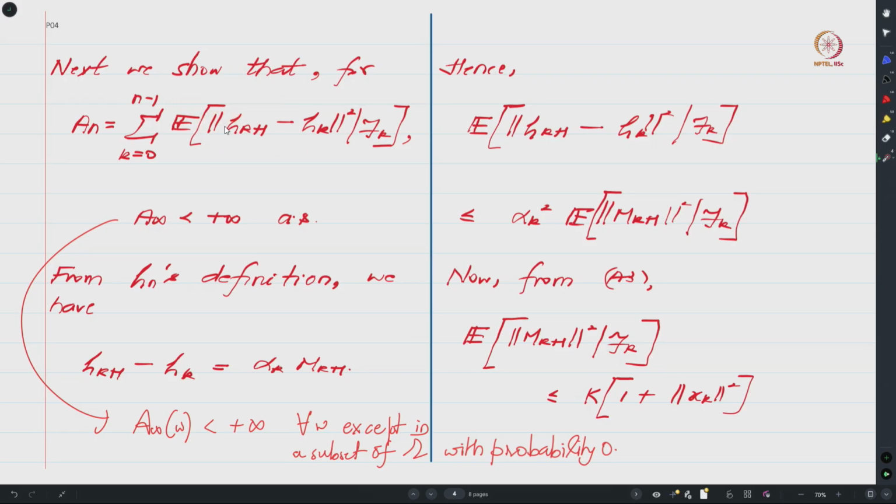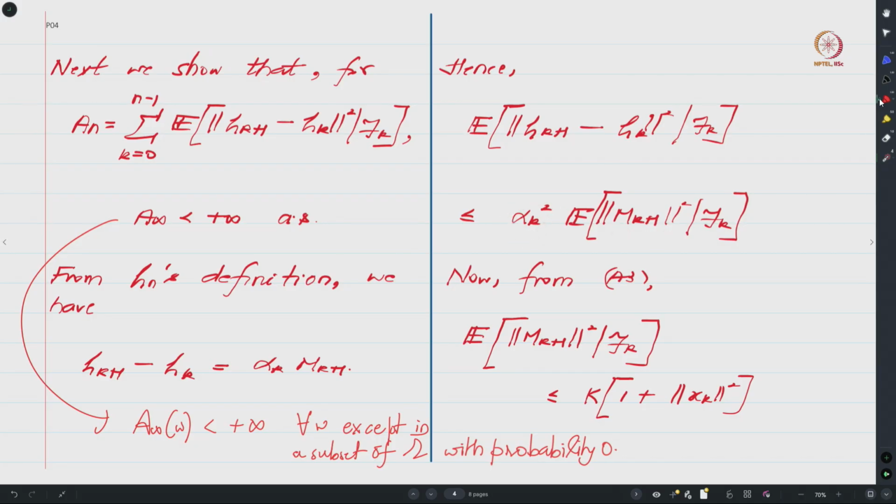Towards that, we define An to be the expected value of the square of this norm over here. From the definition of zeta n, recall that the difference between successive terms, zeta k plus 1 minus zeta k, would be alpha k times mk plus 1. Hence, if you look at the conditional expectation of the square of the norm of zeta k plus 1 minus zeta k, which is one of the terms over here, we will end up with this expression being alpha k square times norm of mk plus 1 square.